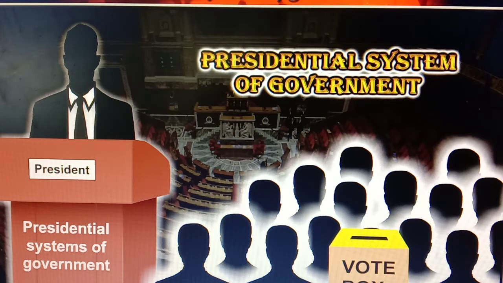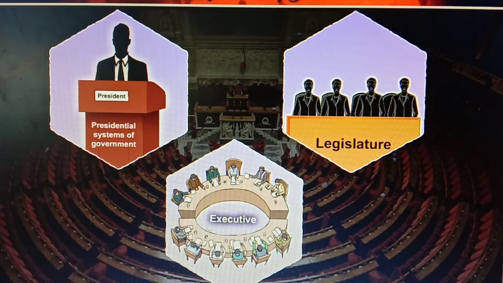And what about the parliamentary system? In the parliamentary system, the Prime Minister is the executive head. But in this presidential system, the President is directly elected by the common people. So such type of basic change we can see in this system.